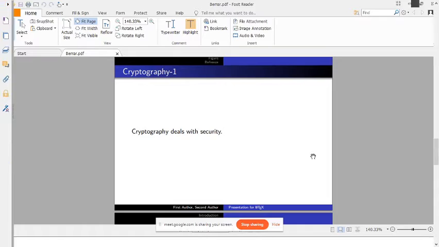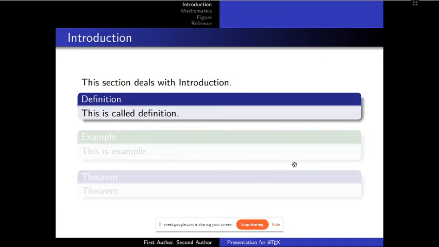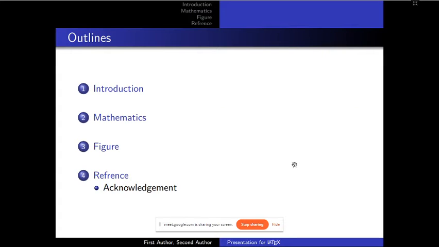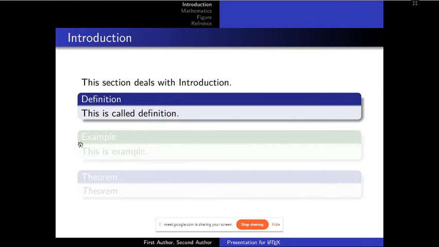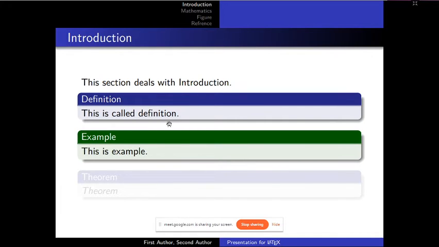Maybe you have seen these things somewhere during a presentation. Look here, slightly visible, something is there. Suppose you are presenting somewhere and you do not want to show all your contents at once. You may use a pause button and show content according to your work. Suppose I want to show an example after this definition. Just click next. Automatically the example will appear.